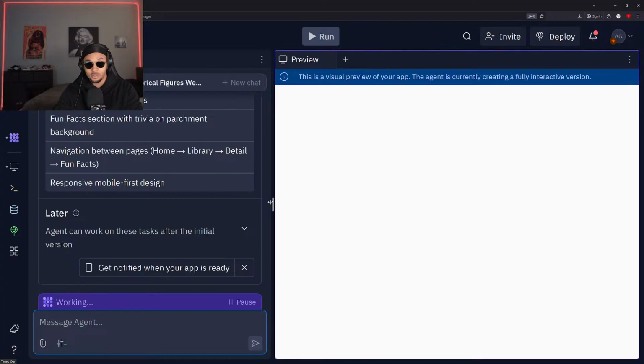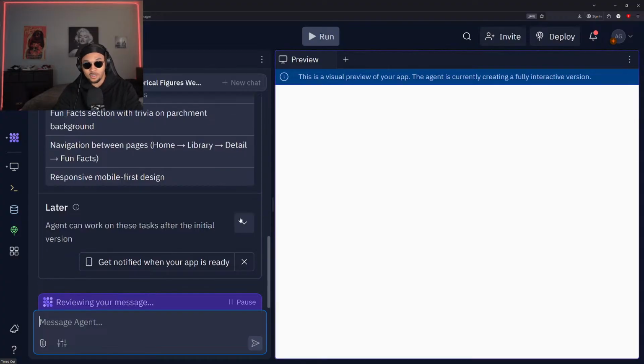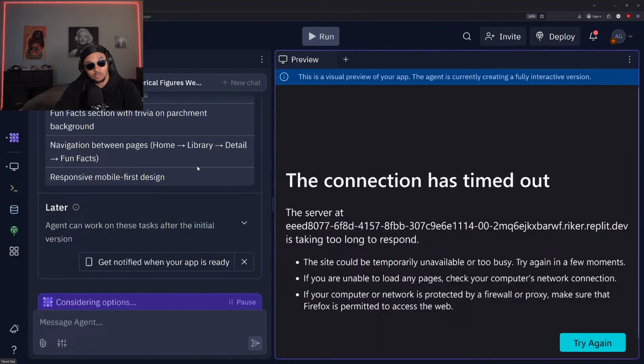Tomorrow we have a DC Comics application coming out. I know the Superman movie just came out recently, so we're gonna make an app for all of the DC superheroes. We'll be making another one for the Marvel heroes as well. We got a crypto app coming up soon. We have a stock trading application as well. So we have a lot of really cool things coming up soon. And yeah, I'm excited. So let's get to it.